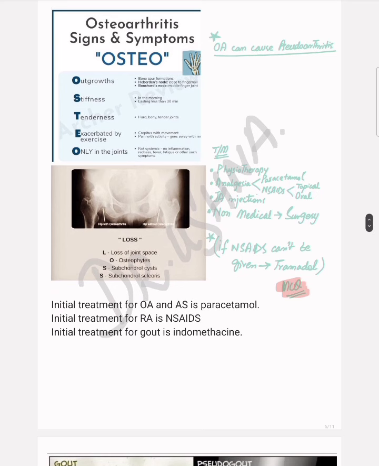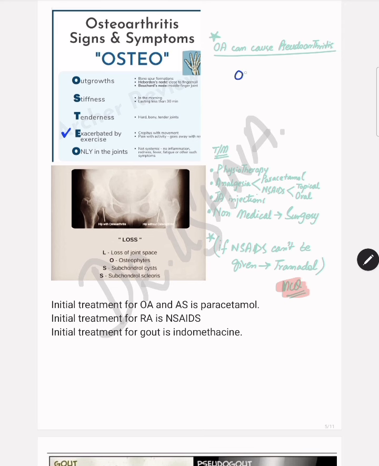Osteoarthritis can be remembered by the mnemonic OSTEO. OSTEO is basically O for outgrowths, S for stiffness, T for tenderness, E for exacerbated by exercise. This is a very important point, that osteoarthritis is exacerbated by exercise. This is comparable with rheumatoid arthritis. Rheumatoid arthritis is relieved with activity, and osteoarthritis is aggravated by activity.